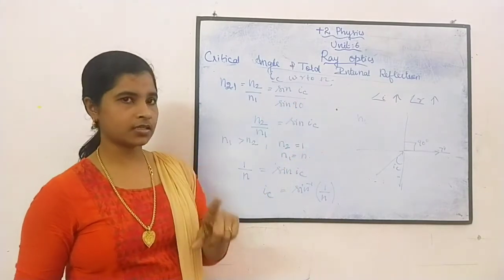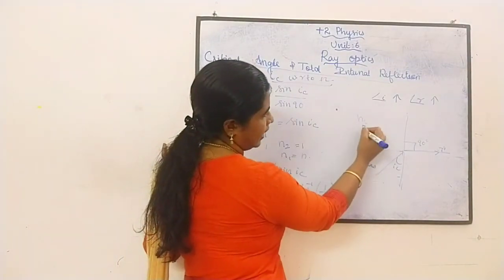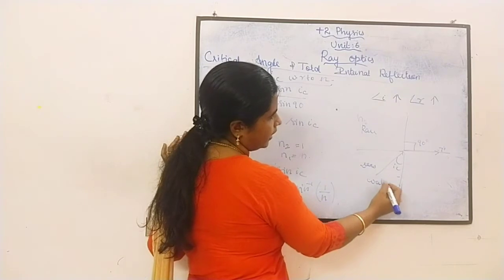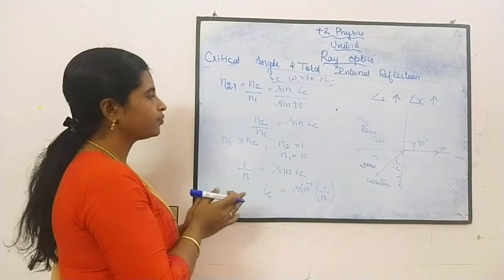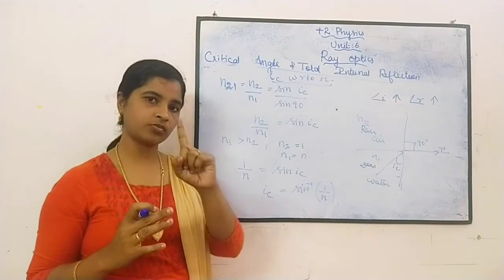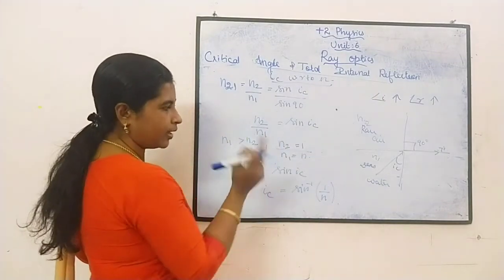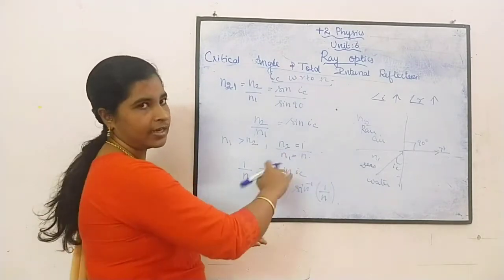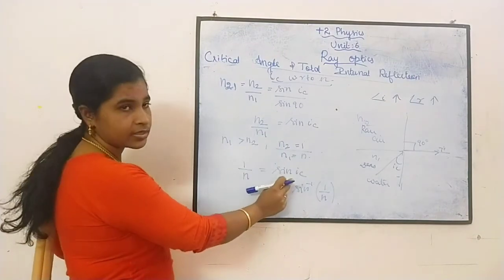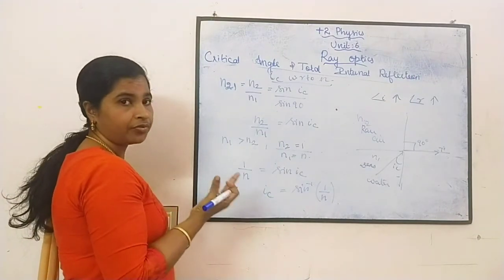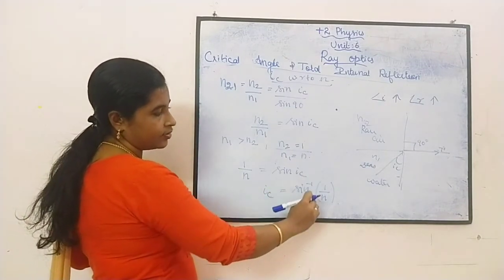So what is sine 90? It is 1. So I can substitute 1. We have taken this as the denser medium and this as the rarer medium. So let us take this as the water medium and this as the air medium. If N2 is the air medium, then we know that the refractive index of air is 1. So I can take N2 is equal to 1. Since only N1 remains, instead of N1 we just take it as N. So we can substitute here 1 by N is equal to sin IC. From this we can find the critical angle. The critical angle is equal to sine inverse of 1 by n.